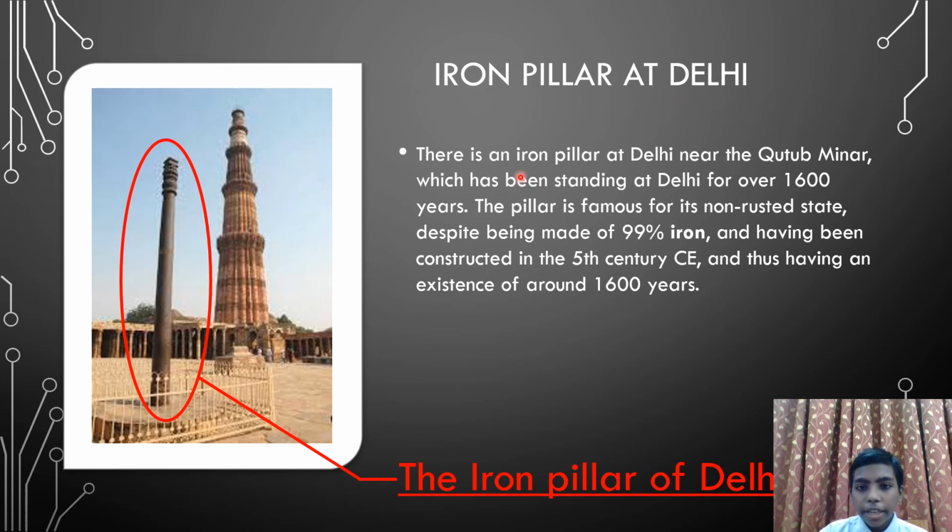The iron pillar of Delhi is near the Qutub Minar and has been standing in Delhi for over 1600 years. It is popular because of its non-rusted state, despite being made up of 99% iron. Nowadays, even things made up of less than 99% iron get rusted easily. It has been dated to the 5th century CE, thus having an existence of around 1600 years. This is the iron pillar of Delhi.